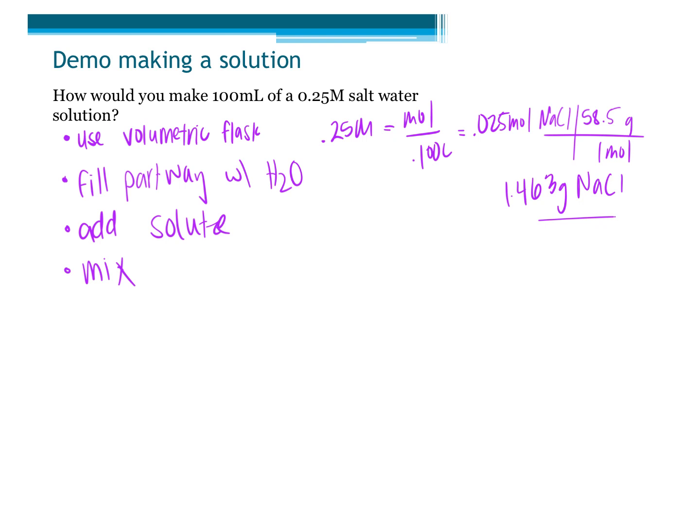What's the other reason I probably don't want to add it first? I don't want to fill it first. Yeah, it's going to make it really hard to stir. There's not a lot of room in there. So we fill it part way. We add our solute, right? I would rinse it if I was doing it correctly here. So I'm going to rinse it into there. If I really wanted to get it all out, I would make sure I rinse it in. And then from there, we're going to mix.